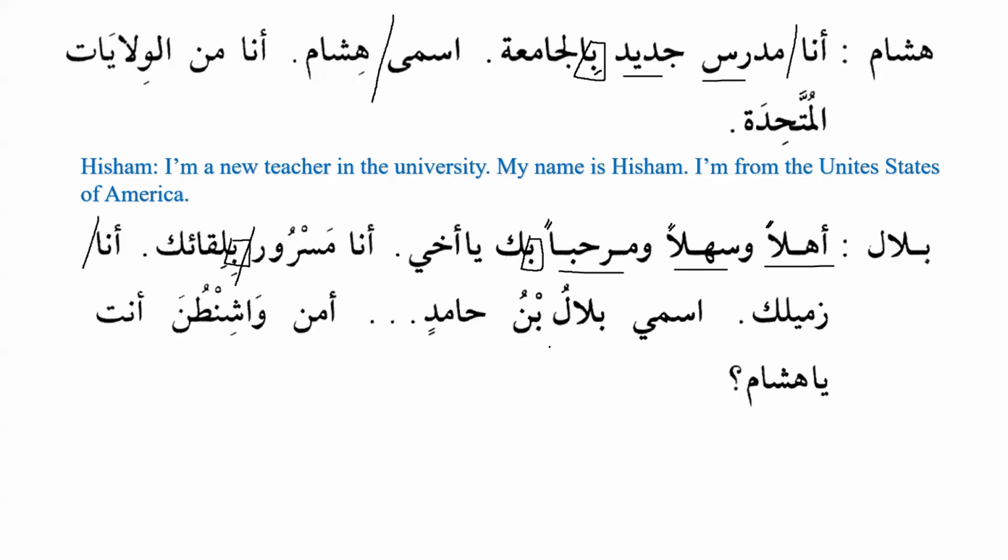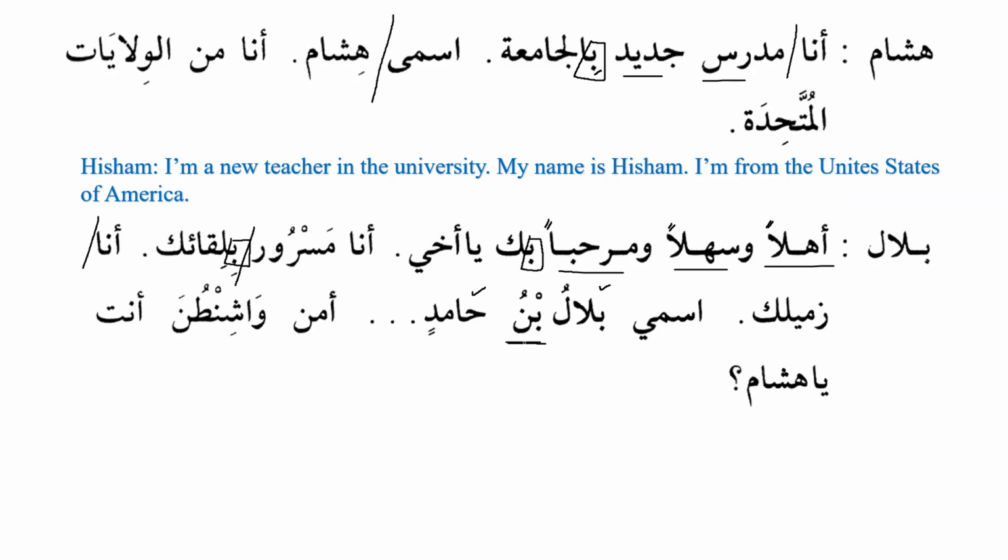Ismi Bilal ibn Hamidin. My name is Bilal ibn Hamid. Now we can see over here that with the word ibn, there are a few things you need to know. Number 1, when it comes between two definite nouns, between two alams, because Bilal is a definite noun and Hamid is a definite noun, the hamza is dropped. That's number 1. Number 2, whenever it comes between two definite nouns, for the first noun it becomes sifa. So Bilal is mawsuf and ibn is sifa.